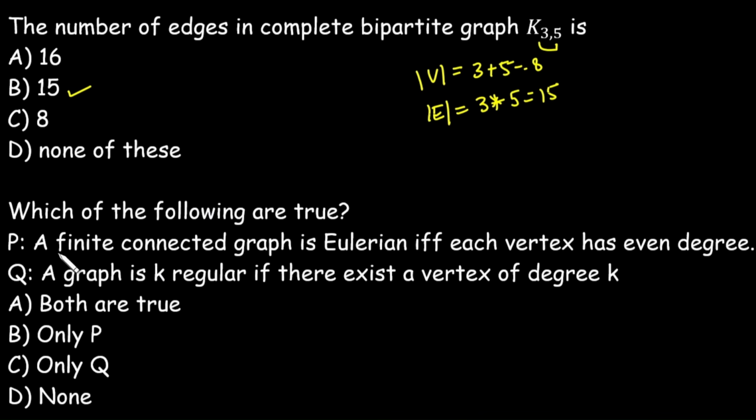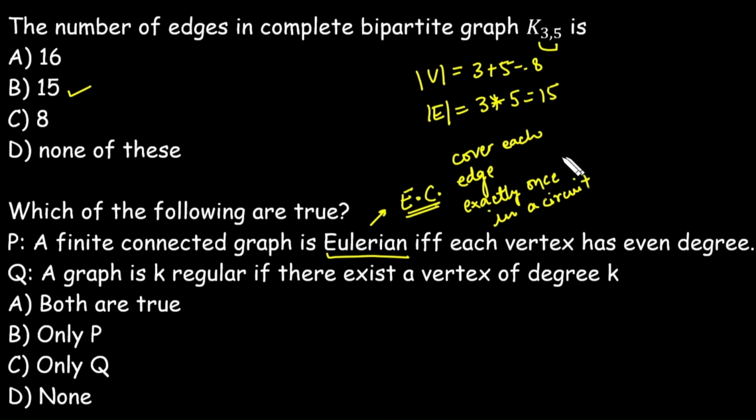Which of the following is true? A finite connected graph is called Eulerian if and only if each vertex has even degree. Eulerian means it is a graph that contains an Euler circuit. Euler circuit means we need to cover each and every edge exactly once by drawing a circuit. For example, let's take C4. Does this graph have an Euler circuit? Yes, because we can cover each and every edge exactly once, or we can say that we can reconstruct this graph without lifting the pen and with no repetition of the edges.